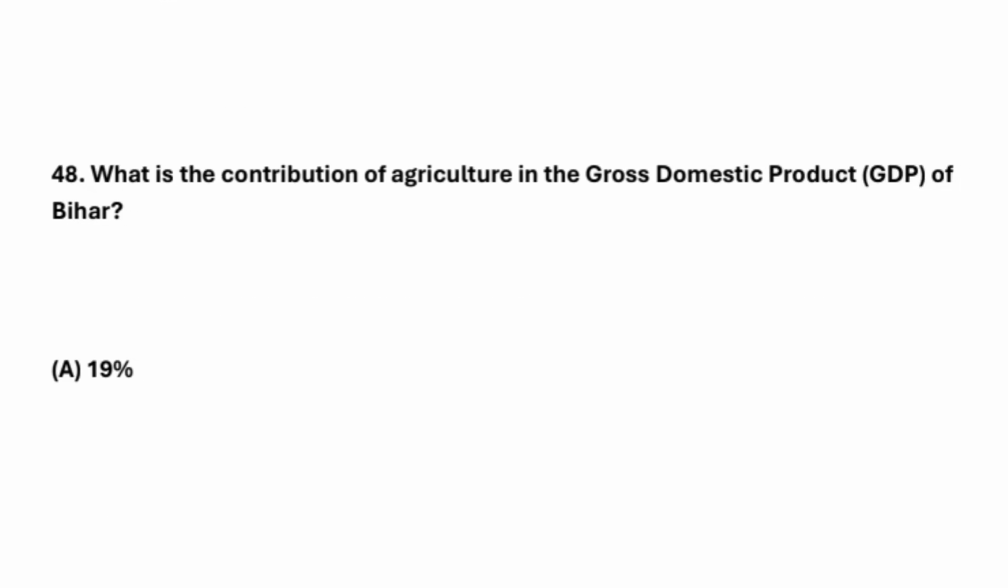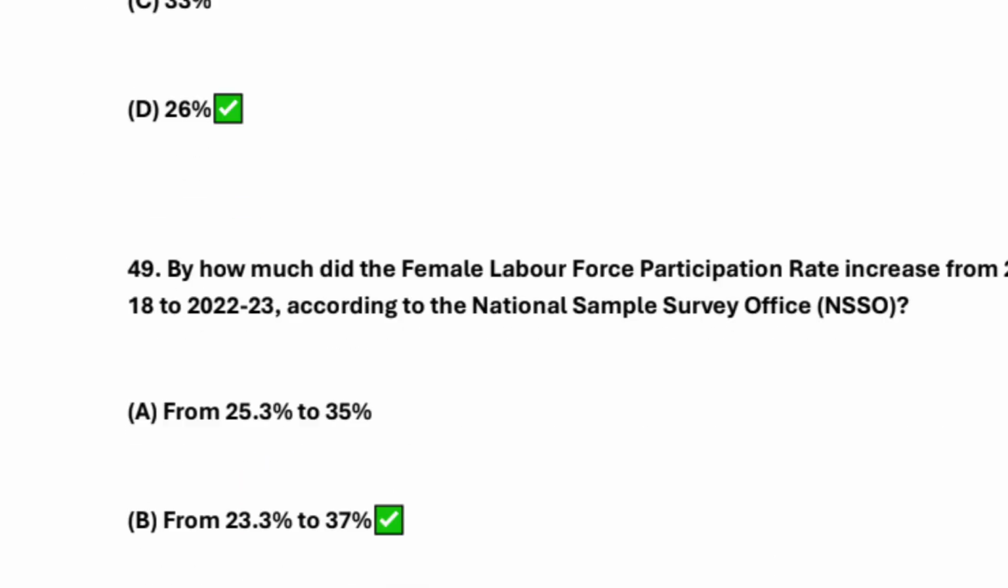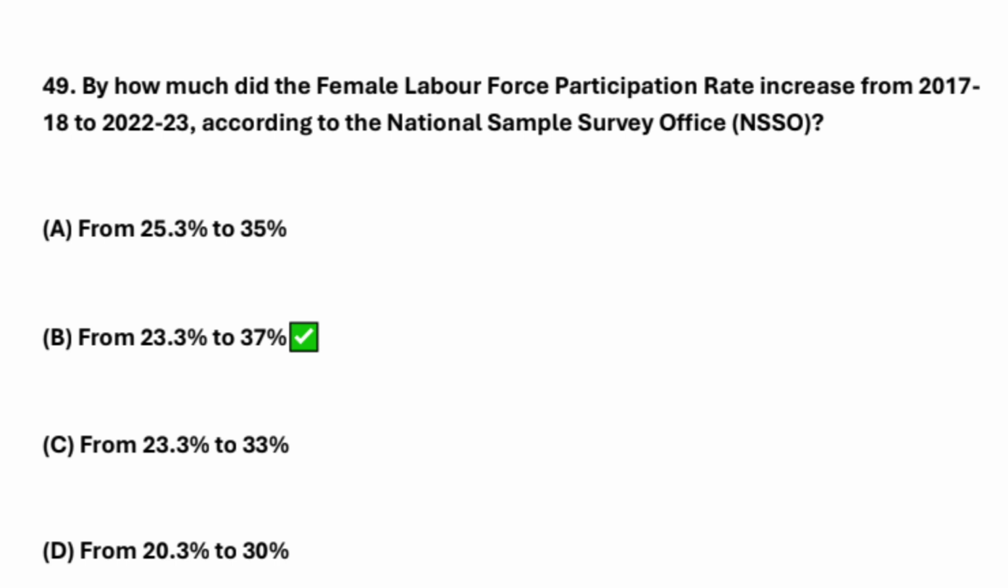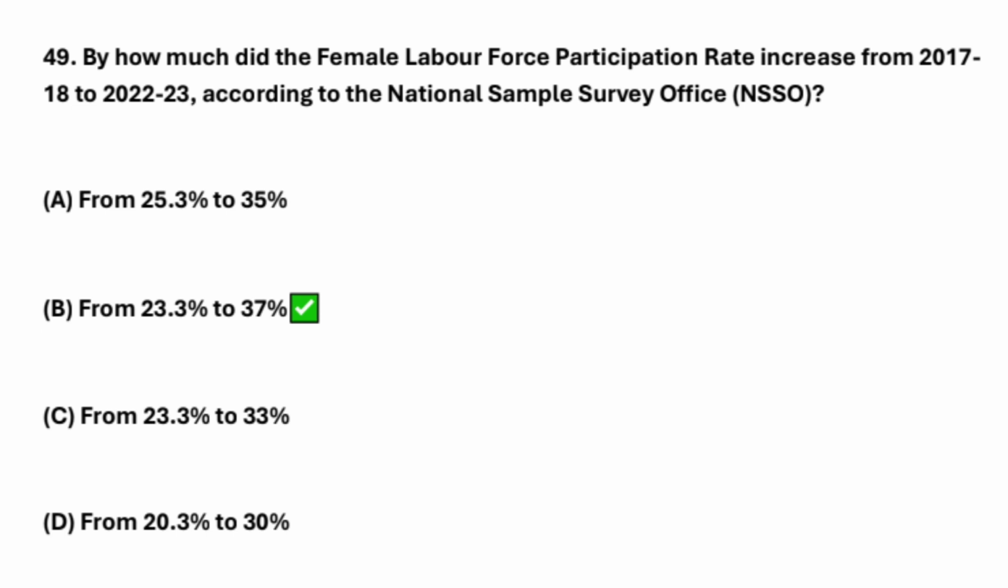So what is the contribution of agriculture in the gross domestic product, that we call GDP, of Bihar? So it's 26%. Okay, next question is what here? By how much did the female labor force participation rate increase from 2017-18 to 2022-23 according to the National Sample Survey Office, that is NSSO?